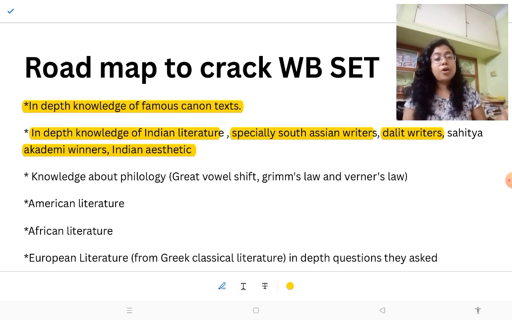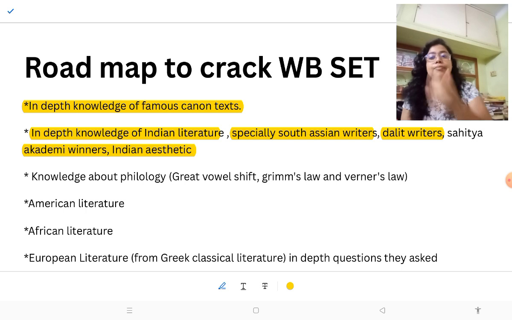UGC NET also focuses on Indian literature most, right? They also focus on Sahitya Akademi writers, South Asian writers, and writers of other languages like Hindi, Marathi. If you Google these writers, you could not get much information, so it makes this exam much tougher than other exams.